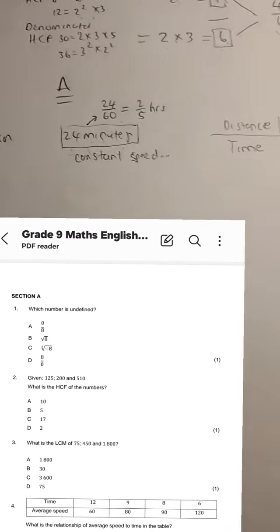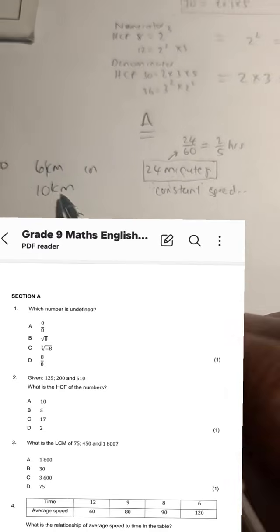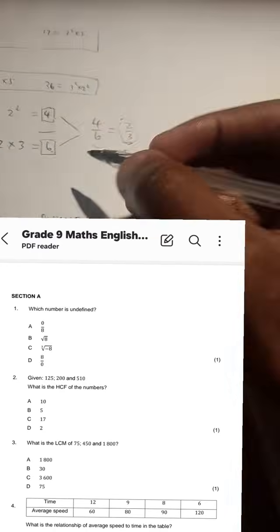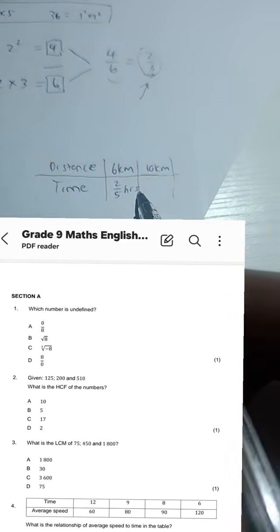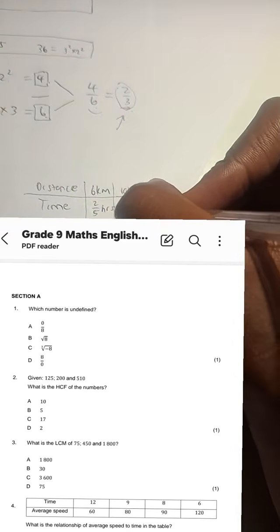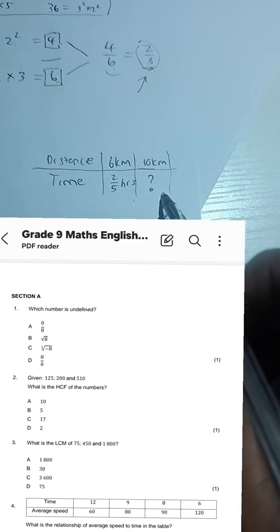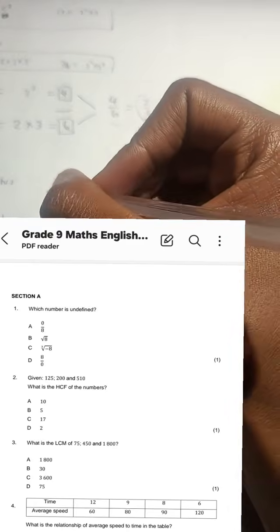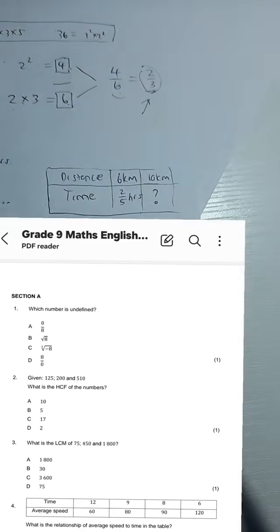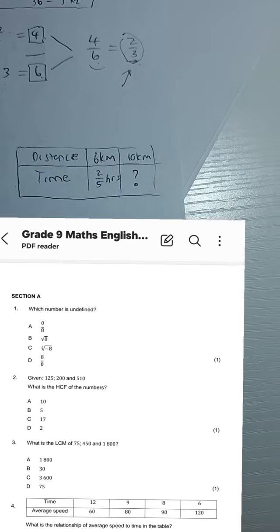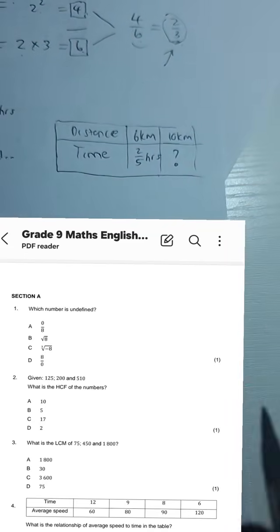So they want the time that it will take for Tuto to run 10 kilometers. So I can write 10 kilometers here, and then I have a question mark as to how much time it takes. And we were told that at that same constant speed, which means the speed does not change.